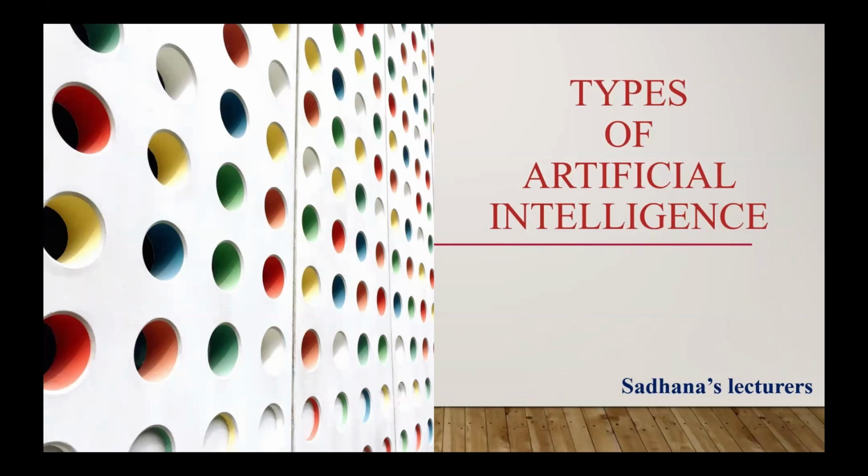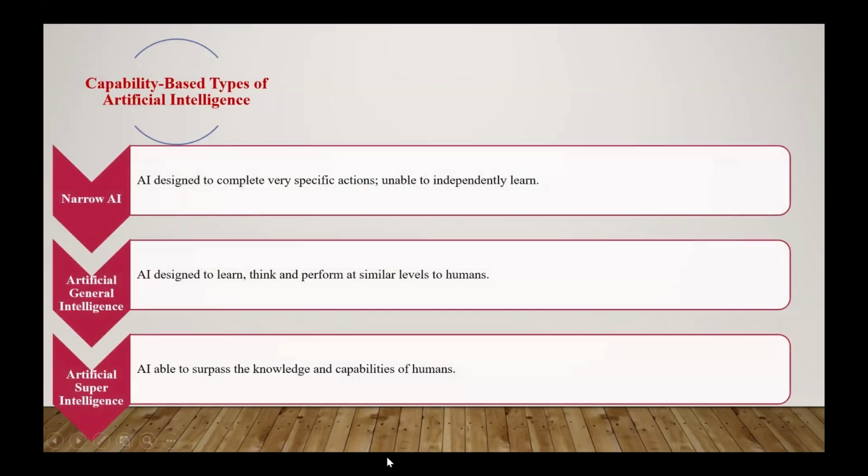In this video, we are going to cover the different categories of artificial intelligence. There are two ways we can classify artificial intelligence, either with the help of its functionality or with the help of its capability. So two ways we can classify. Let's start with the first one, the capability based, meaning on the basis of capability, the classification of the AI is done.